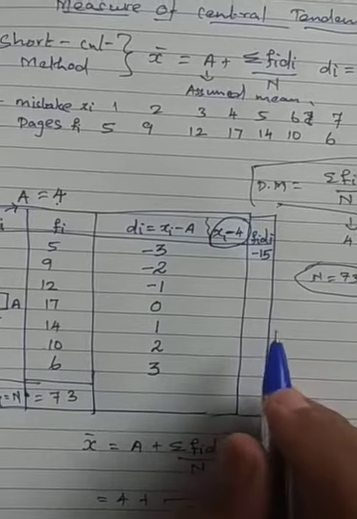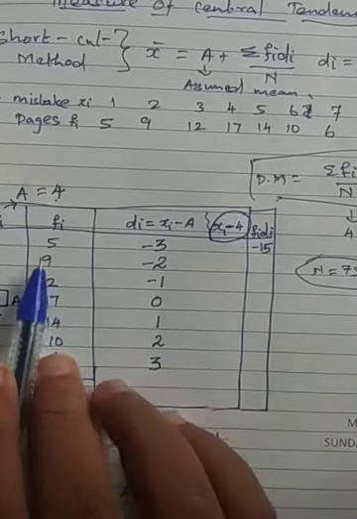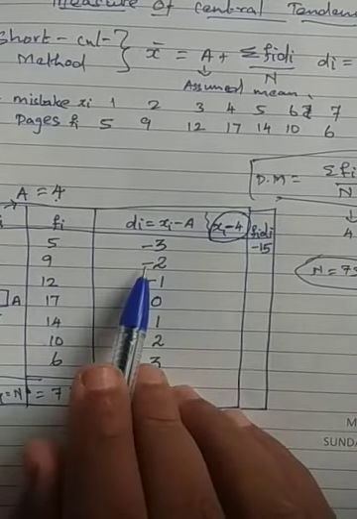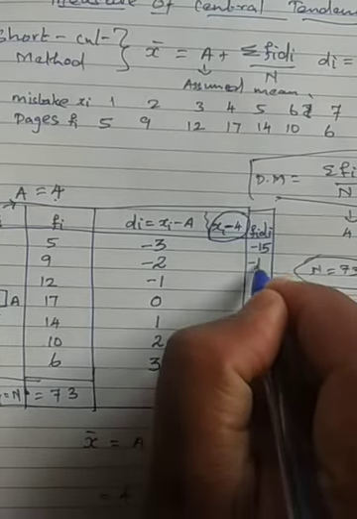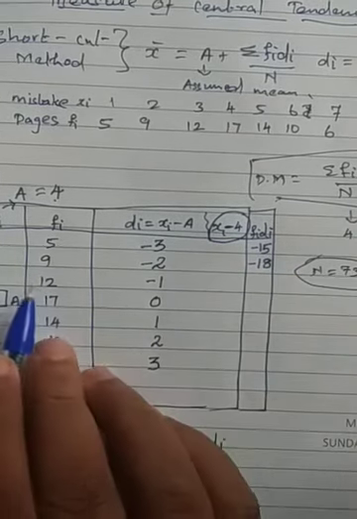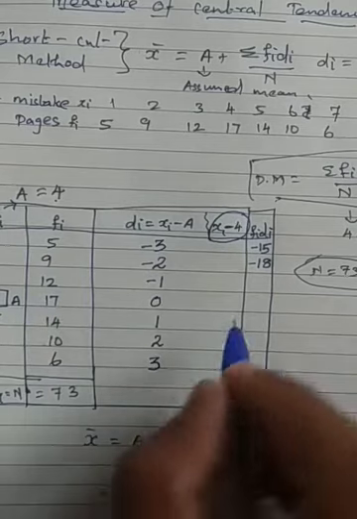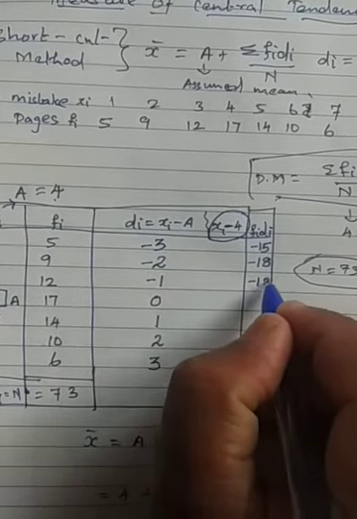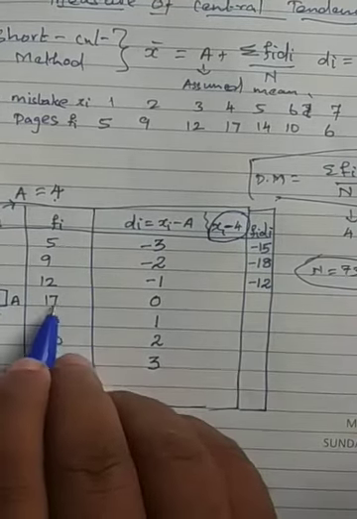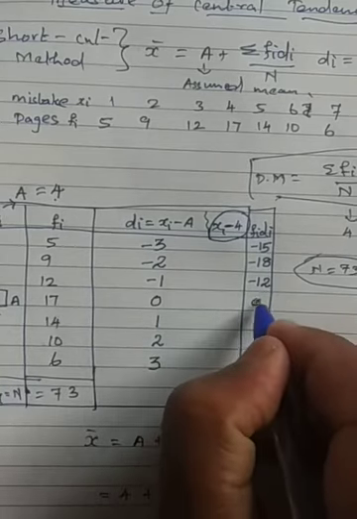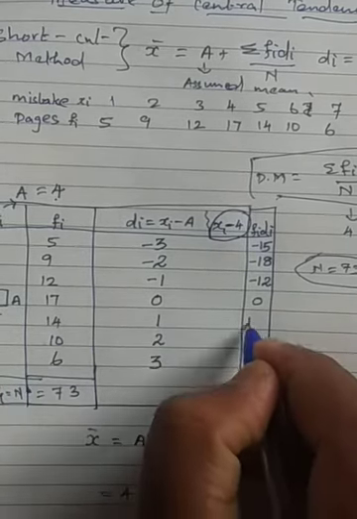Okay, see here it's visible, right? 9 2s are 18, plus into minus is minus, so minus 18 will come. Then 12 ones are 12, plus into minus is minus, so minus 12 will come. Then 17 into 0 is 0, so 0 will come. 14 ones are 14 will come.